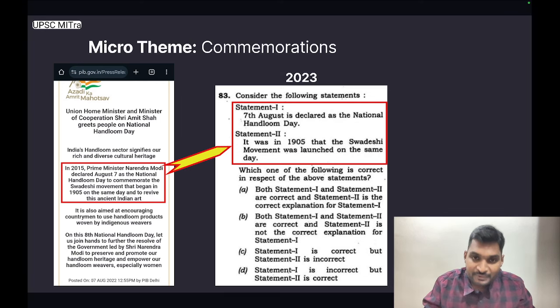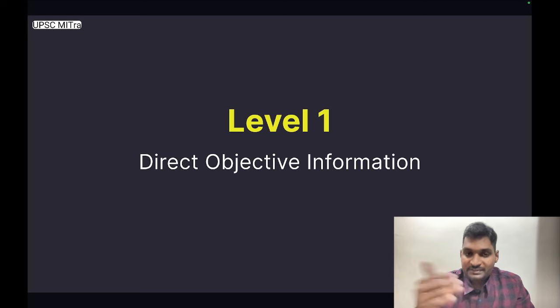In the next 40 minutes, you will understand exactly how UPSC is using PIB micro themes to frame the majority of the current affairs questions at three different levels of difficulty, including the so-called random questions. Also, at the end, we will understand how we will be helping you in covering these important PIB micro themes. So let's start at level one, which is the easiest level at which UPSC frames questions.